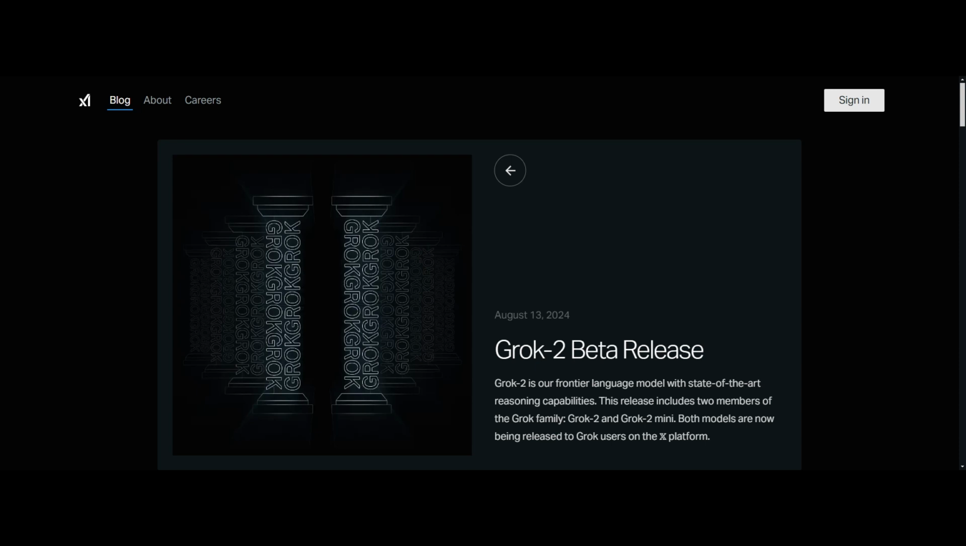So today we are going to discuss a very interesting topic. Elon Musk recently introduced a new LLM model, that is the Grok 2 beta release.